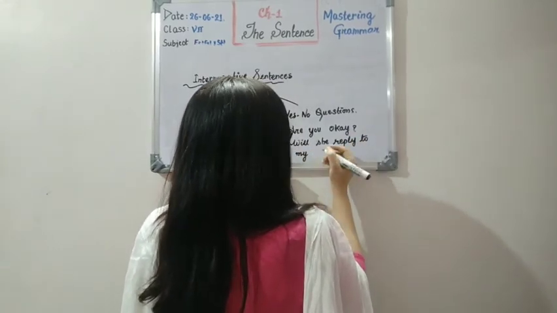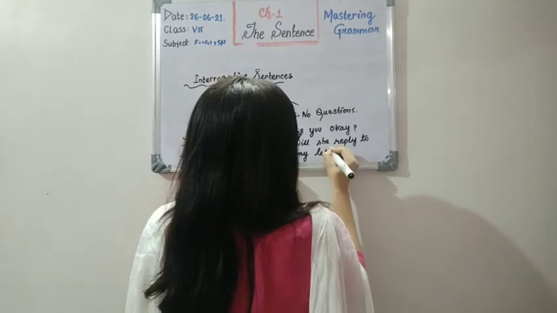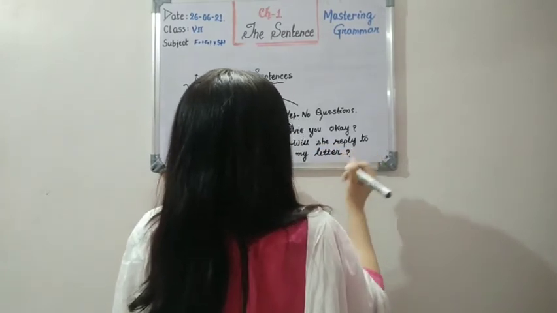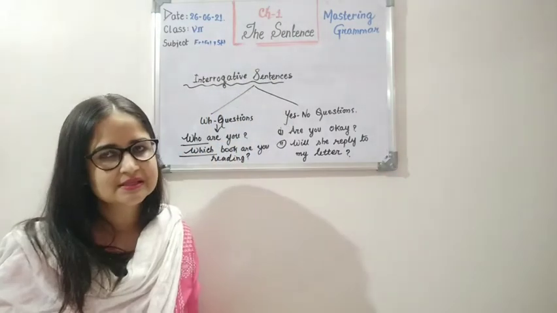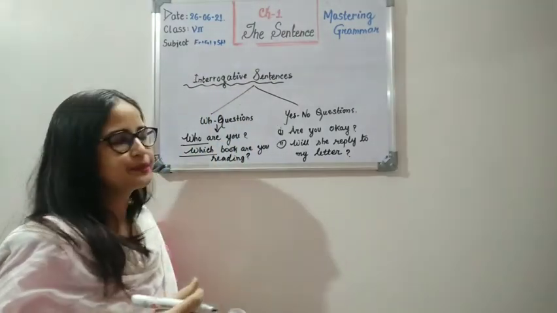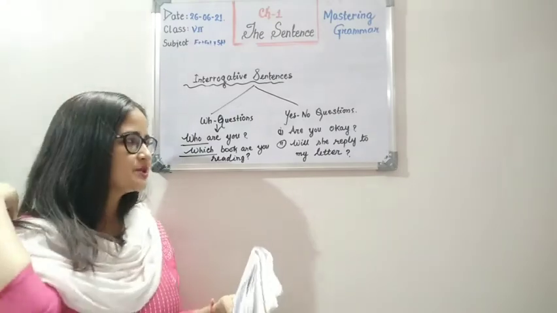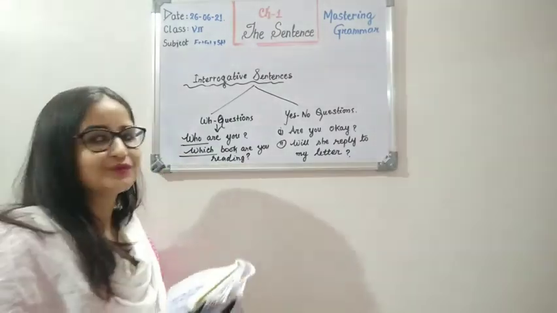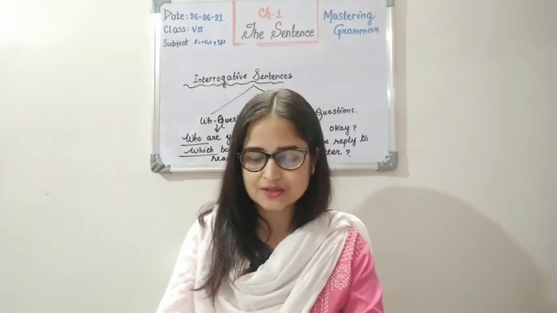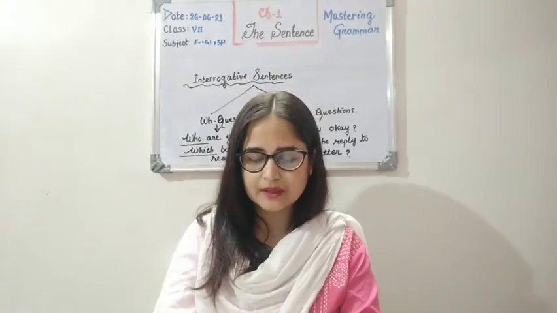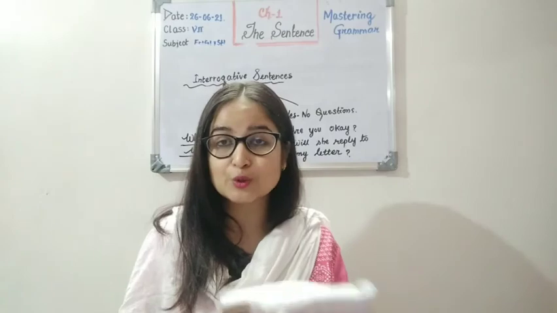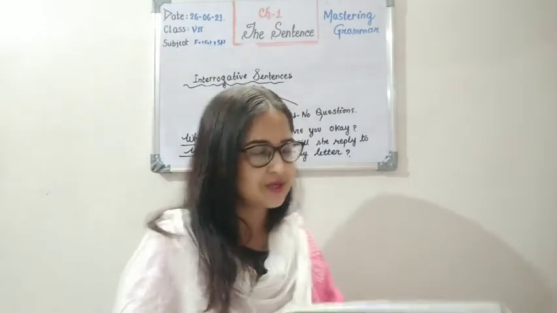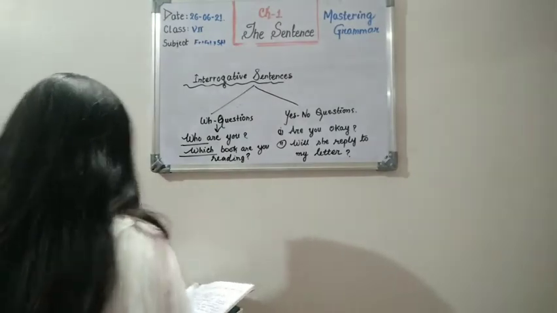When you ask this question to someone, the answer can be in one word only, like yes or no. Are you okay? Yes. Will she reply to my letter? No. So these kinds of questions are yes or no questions. Now, children, we will be studying the structure, how to frame a question. So let's get started with it.